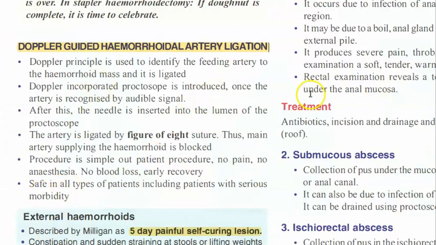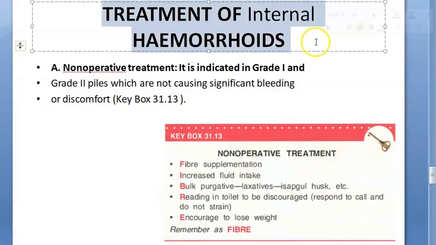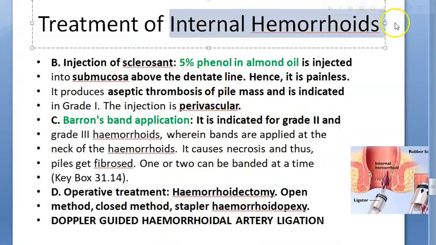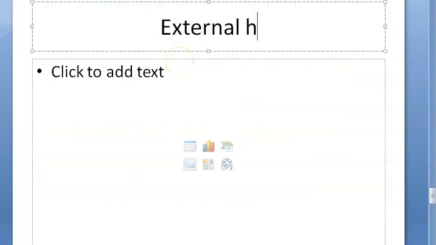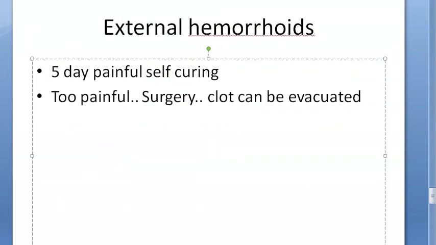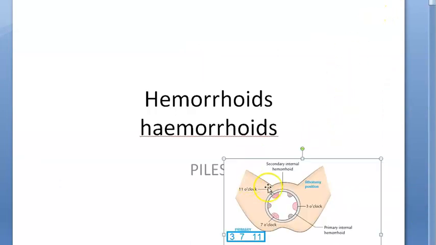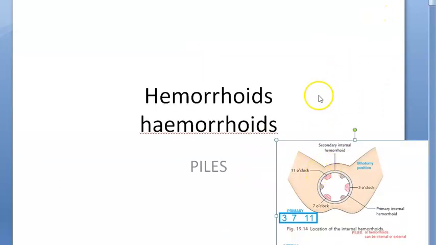So we have looked at hemorrhoids in this video. So whatever we told you is more like treatment for internal hemorrhoids. External, what will happen to external? External hemorrhoids. These are the ones that are painful, but they are self-curing. Too painful means then you go do a surgery and remove the clot. Okay, so this is all about hemorrhoids. We have studied hemorrhoids in this video, piles. Aren't we done, guys? See you, bye-bye.